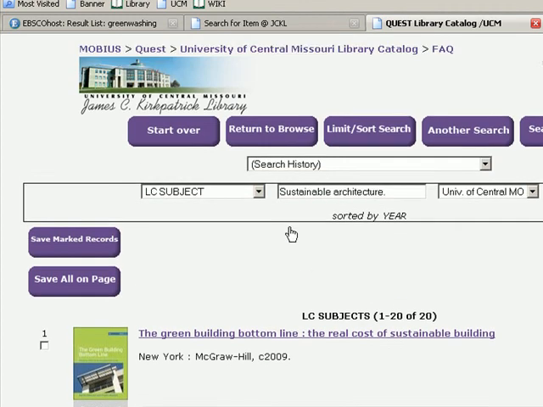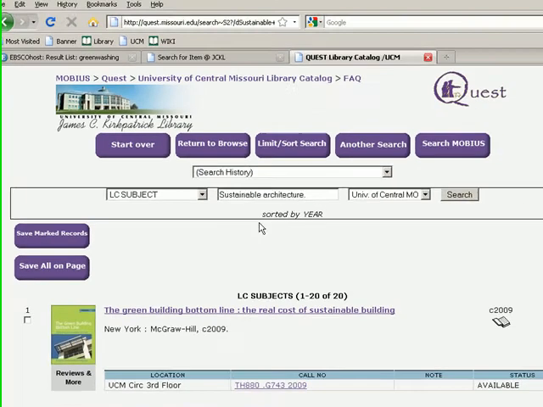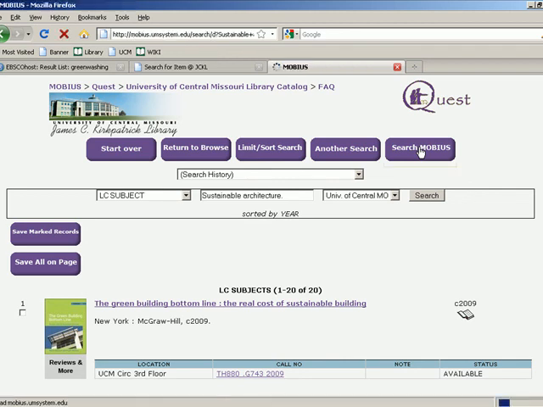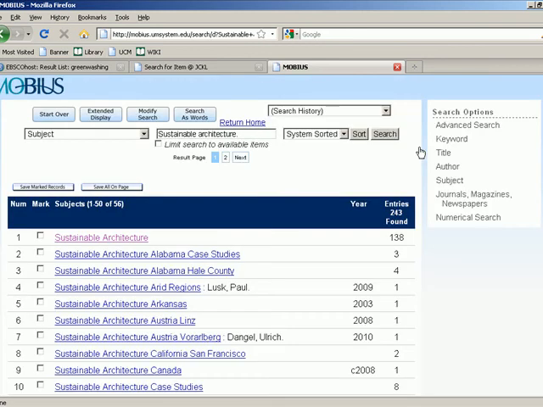Well, there's a really easy way to do it, because right at the top of the window there is a link, a button that says Search MOBIUS. When I click this button, it is going to open up a new catalog, which is a statewide catalog of all the holdings by the participants in the MOBIUS consortium. And it is going to conduct the same search you had in the Quest catalog. So let's give this a try. I'm clicking on Search MOBIUS.